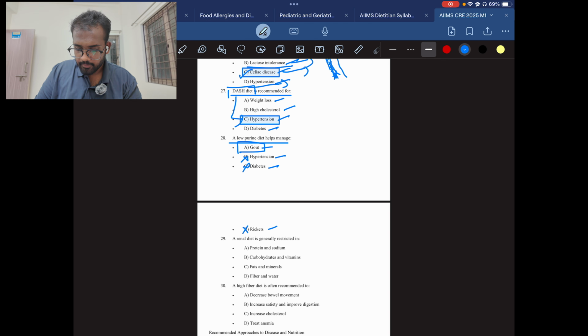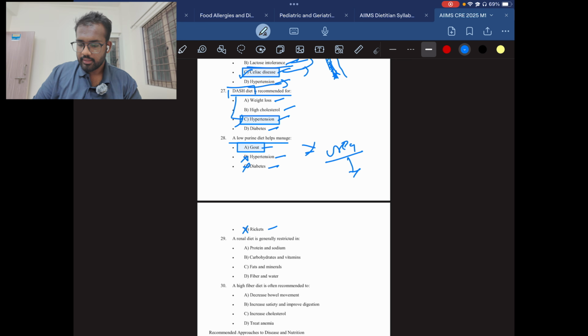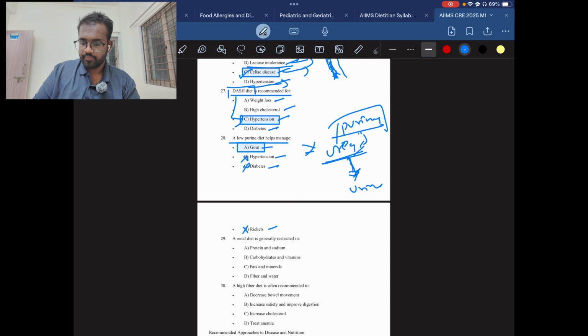Gout is nothing but, see, if you consume a lot of protein, your body forms urea, and this urea will be excreted from the body, right? The major source of urea is produced from the purines. Purines are the protein which will be broken down and converted to urea, and then it will be excreted in the form of urine. Okay, the purine containing foods are organ meat.